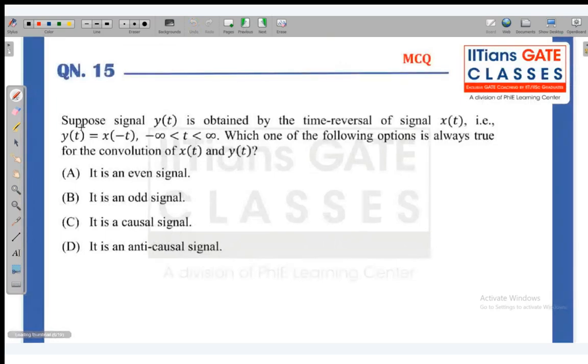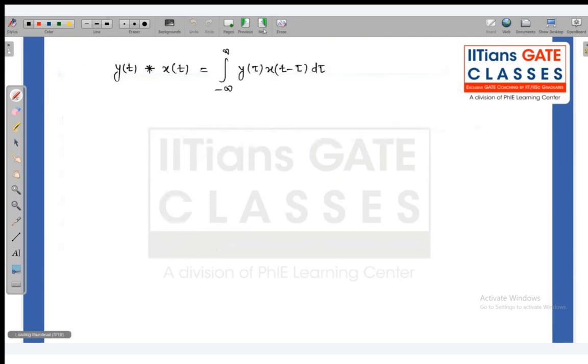Now here what we are saying is that the signal y(t) is obtained by the time reversal. So now y(t) is x(-t).